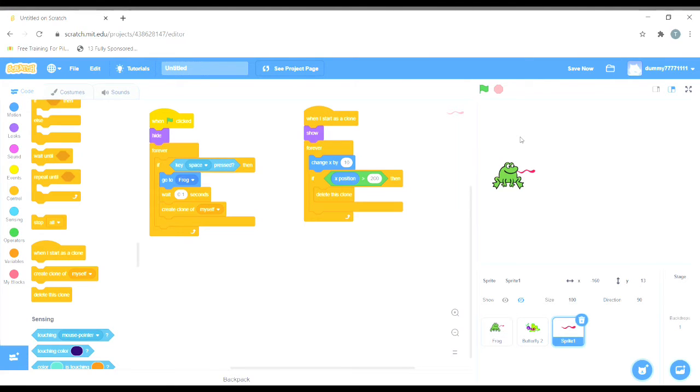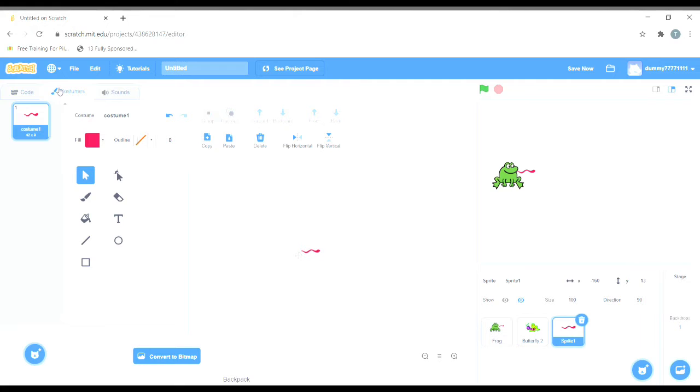So first of all, I'll click on sprite 1 and go to costumes. Then I'll duplicate this costume, and over here I'll delete the sprite. Now I want an explosion, so I'll create something of a sort of explosion.